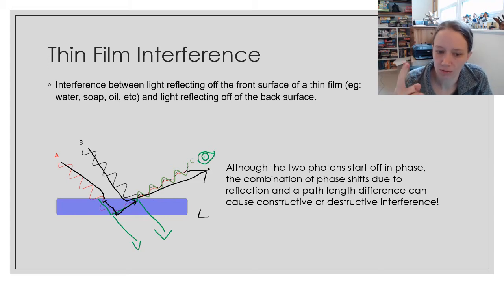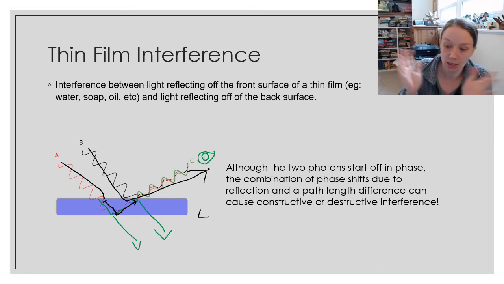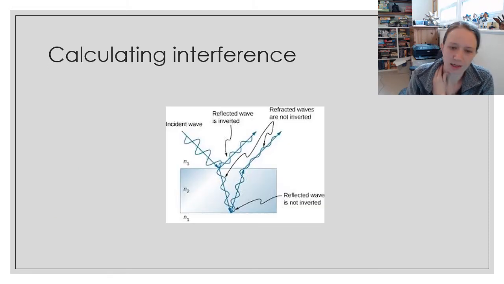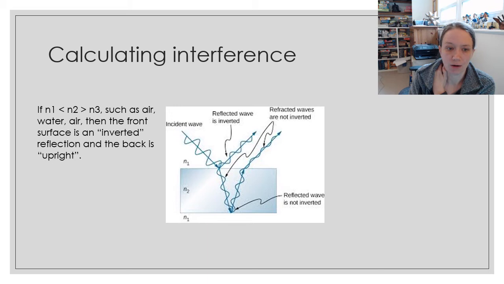The combination of those two things can cause C, the combination of those two rays, to be in phase and get constructive interference, or out of phase and get destructive interference, based on a whole variety of factors. So let's look at an example problem and how we could calculate whether we're going to see constructive or destructive interference in a specific scenario.